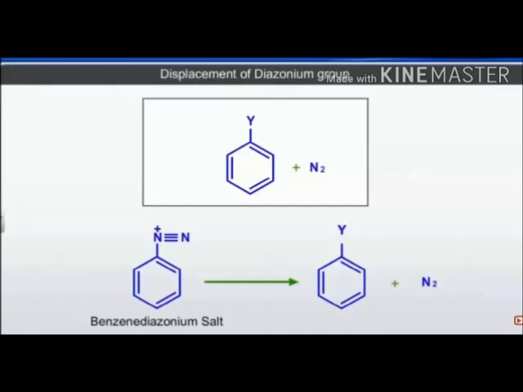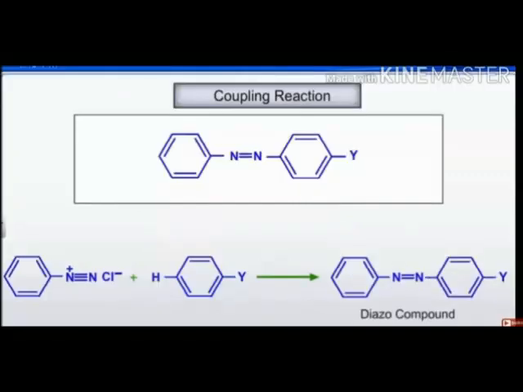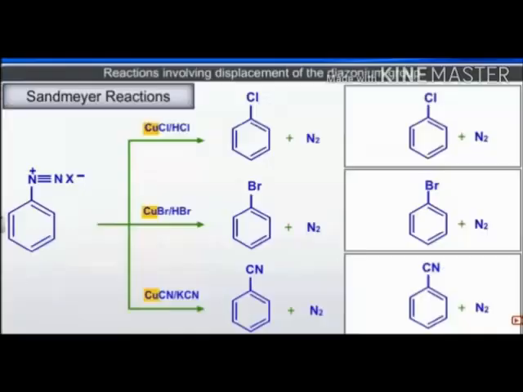Second, we see electrophilic substitution of the nitro group. This is the second electrophilic substitution, the coupling reaction. Benzene diazonium chloride reacts with another compound which has a Y group attached to it, and it forms a diazo group with a double bond, and HCl is emitted out. You can see how it is emitting H and Cl, H from the other ring and Cl from the diazonium group.